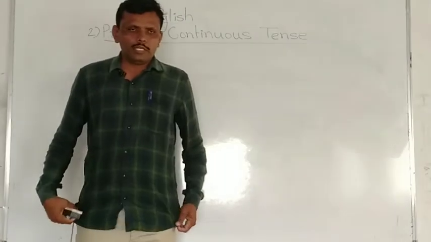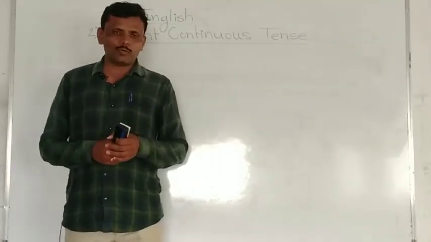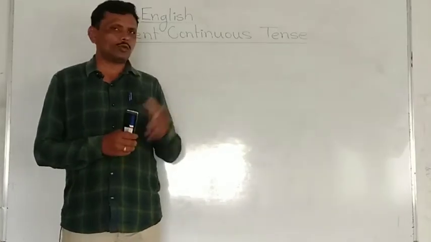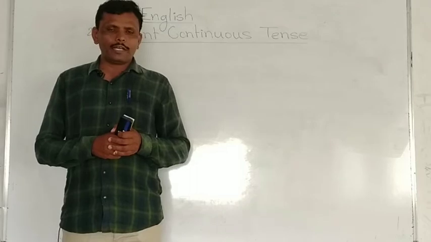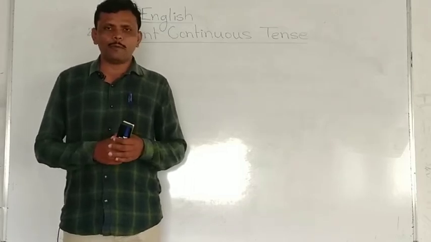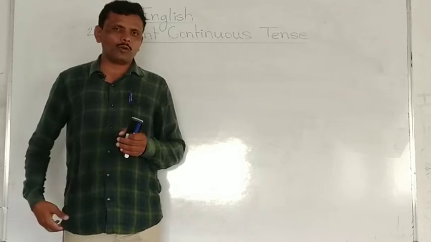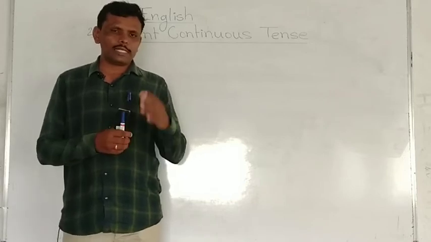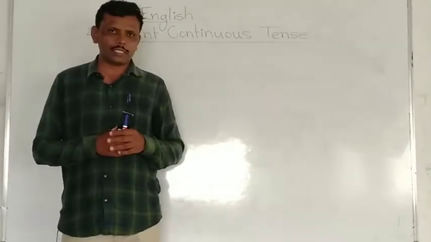Good morning, students. You know that from the last two lectures we are going through tense. We have already covered the first form of present tense, that is simple present tense. Now we are going through the second form of present tense, present continuous tense.